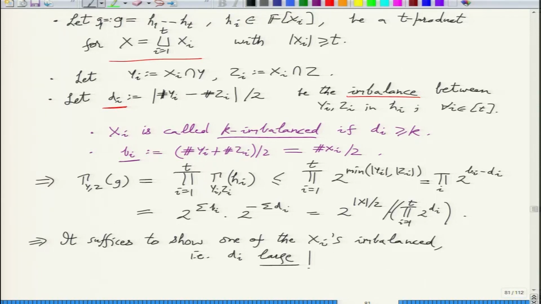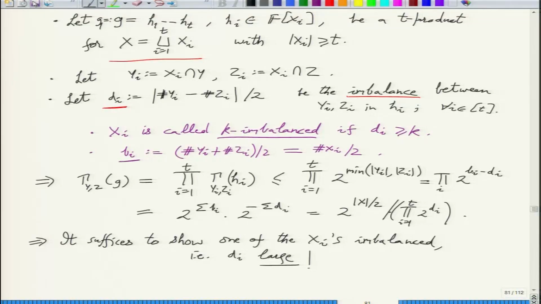Right, so this is what we want to show, and how do you show this? So you do it sequentially. You start with x1, and with your probabilistic choice of y and z, compute the probability that x1 is balanced, and then conditioned on this, x2 is balanced, conditioned on that, x3 is balanced, and so on. Compute this probability and show that it's small.